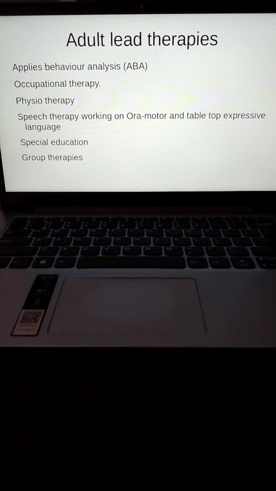So, if you notice, what is the common point among all of these therapies? Number one, they are adult led, means the adult is placing a demand, the adult is telling the child what to do. Number two, they have a prerequisite for compliance, means if the adult tells you to do something, you're supposed to do it and you're made to. If you don't do it, then you're made to do it. Okay. Three is that most of them require sitting as a factor.